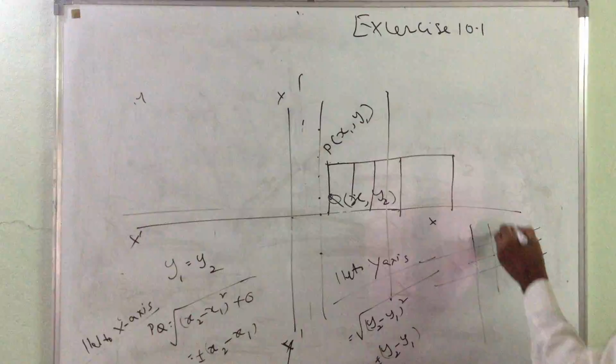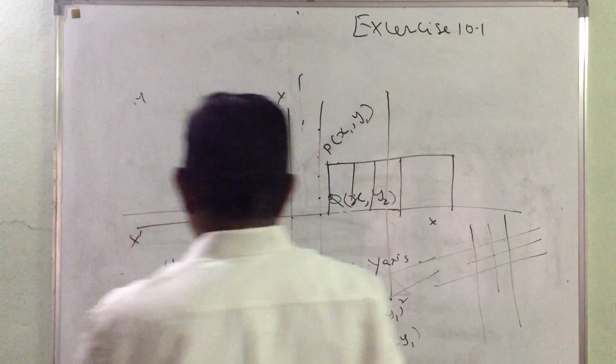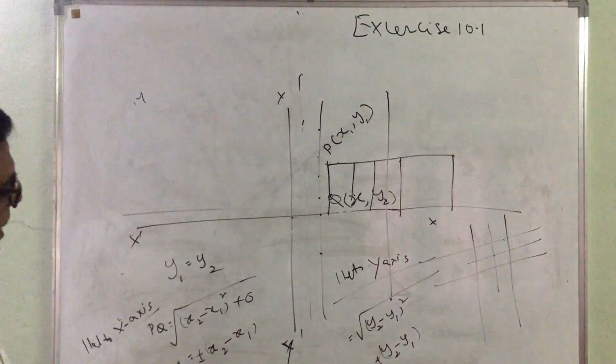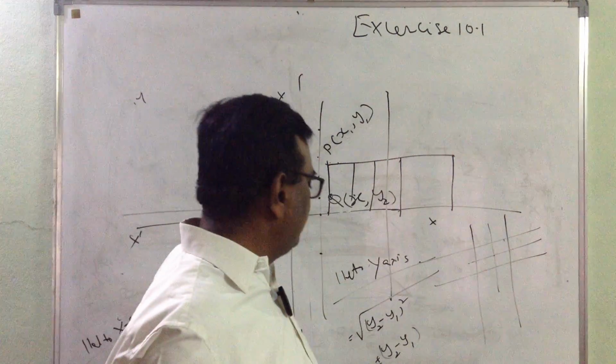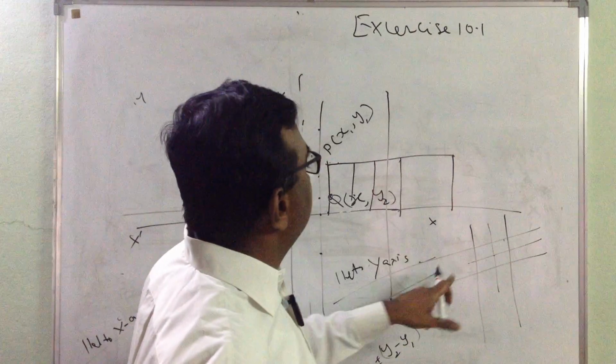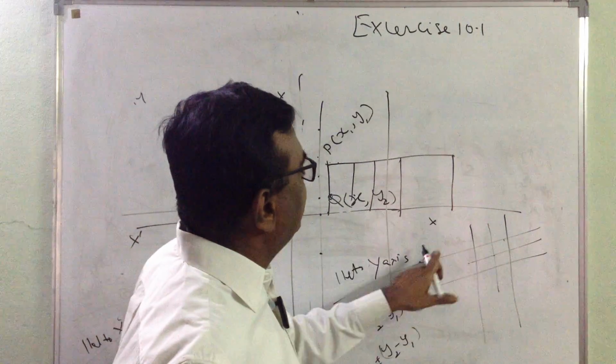Similarly, here also possible, here also possible. That's why you get two sets of plus or minus: plus (x2 minus x1), minus (x2 minus x1). Here plus (y2 minus y1), minus (y2 minus y1).